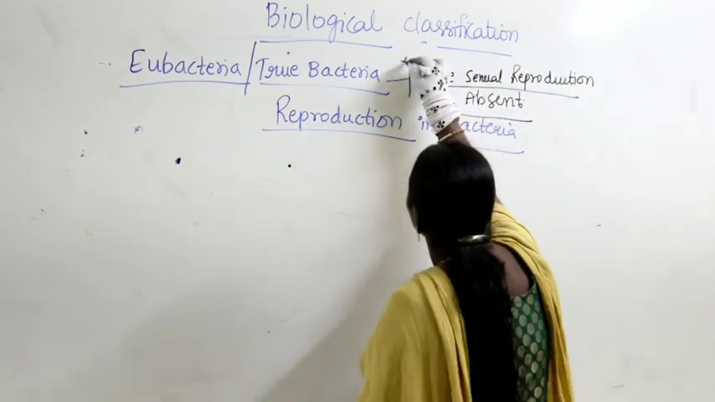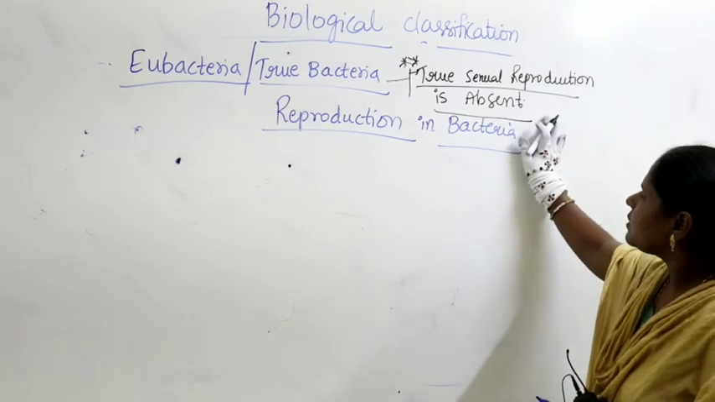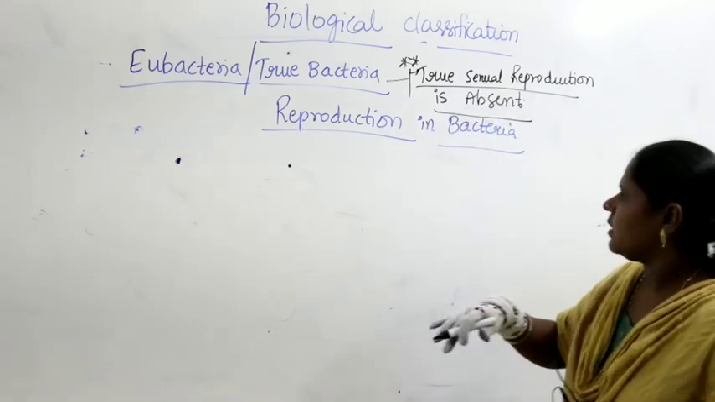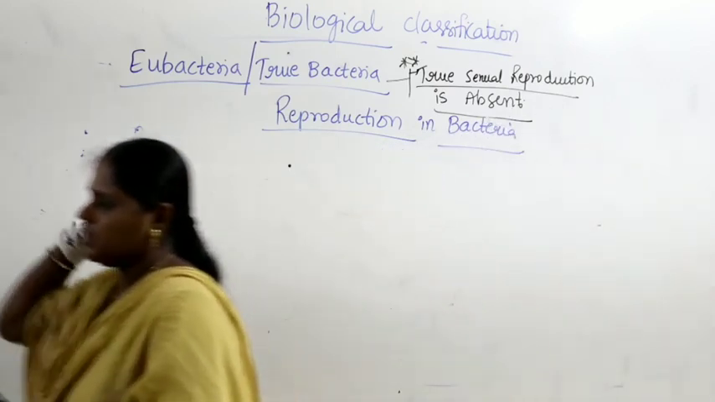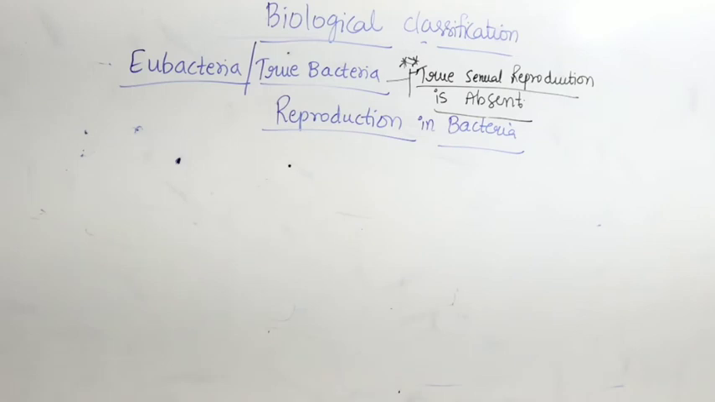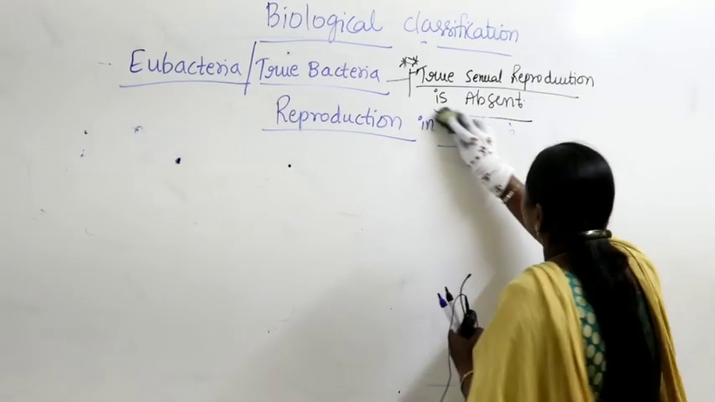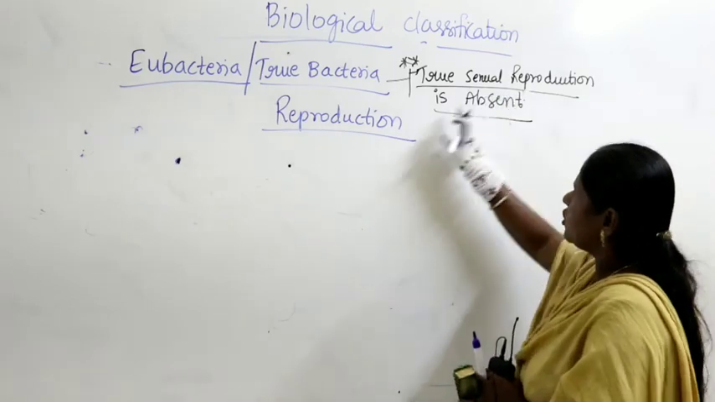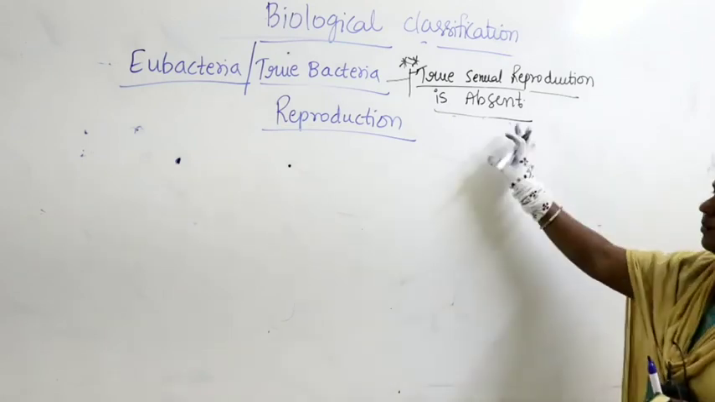True sexual reproduction means formation of gametes and fusion of gametes. True sexual reproduction is absent in true bacteria, so the formation and fusion of gametes is totally absent. But make a note of this important point. The point is very, very important.